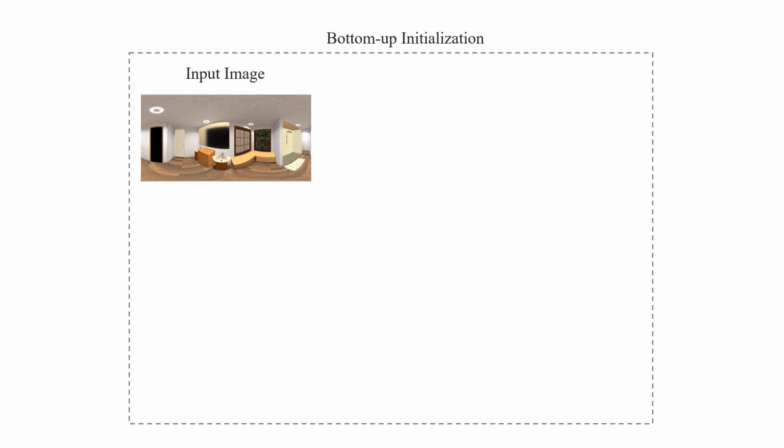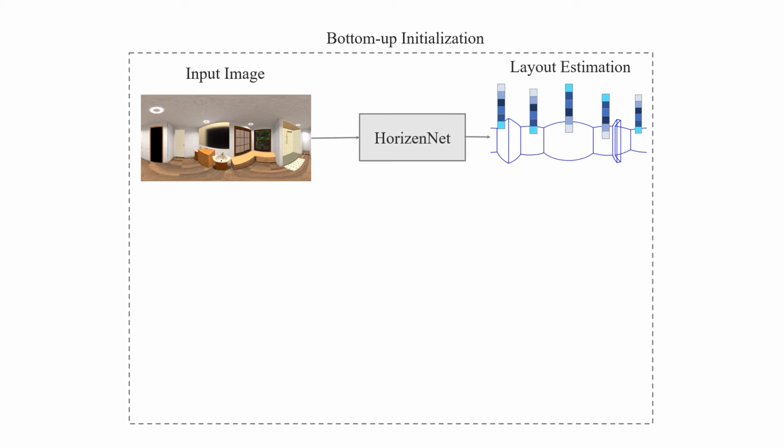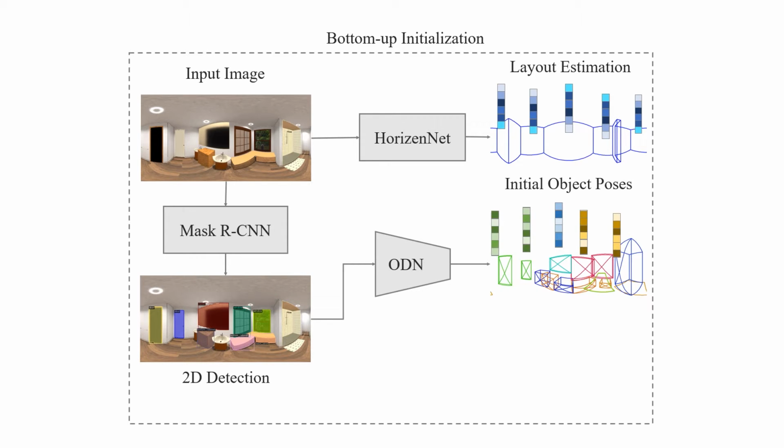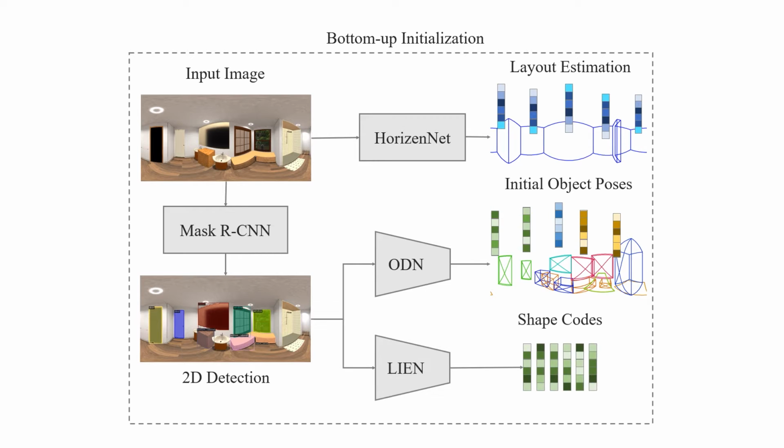Specifically, given a single panoramic image, we first estimate the whole room layout under Manhattan world assumption with HorizonNet. Then we run Mask RCNN to detect 2D objects. From each object detection, we use an object detection network to generate an initial pose, and a local implicit embedding network to generate a latent code for each object which embeds its implicit shape.